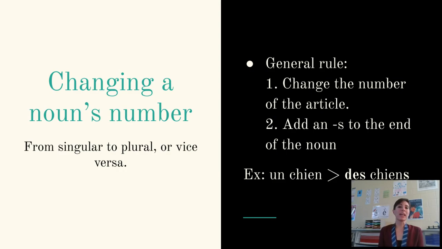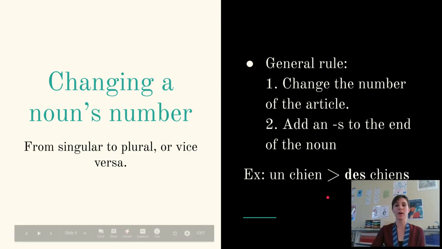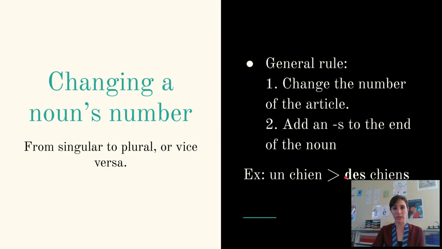Then we can change a noun's number from singular to plural or vice versa. The general rule is that you change the number of the article first. For example, if we're talking about un chien, change the article to des chiens, the plural version of the indefinite article. Then you're just going to add an S to the end of the noun, des chiens, with an S at the end.